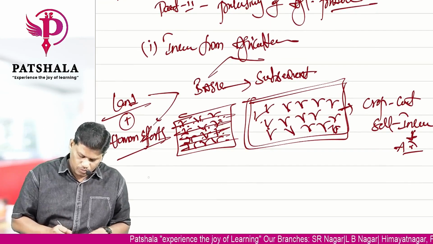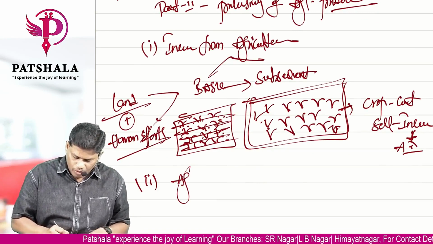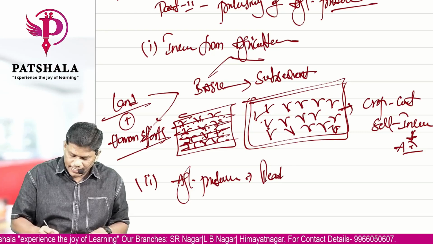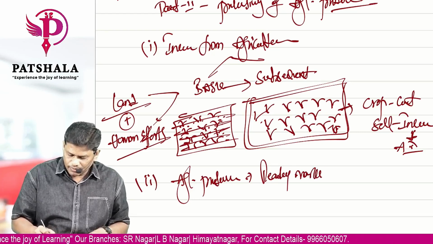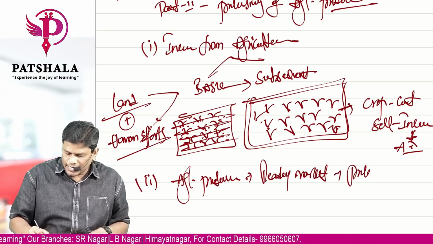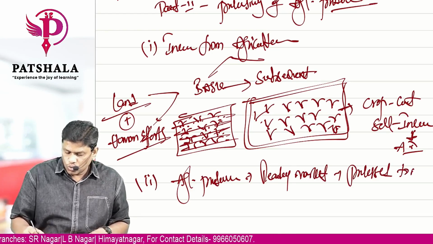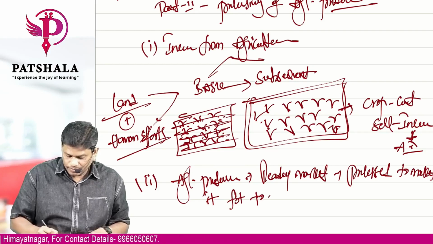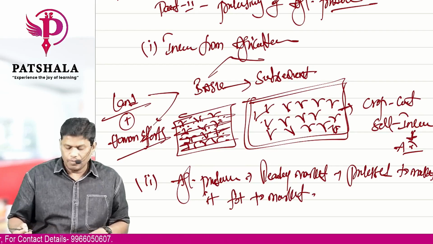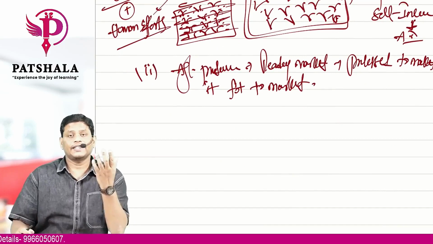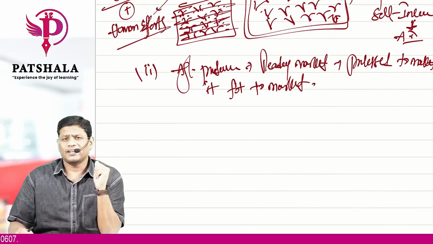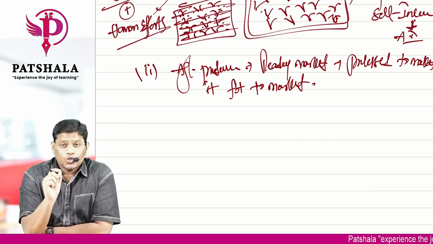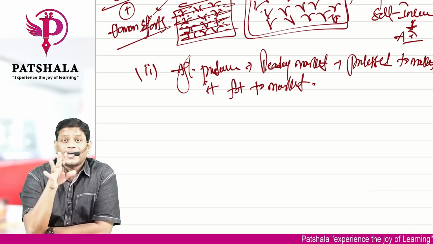In part 2, whatever the agricultural produce that you got, if that agricultural produce doesn't have a ready market, it should be processed again to make it fit to market. See, some productions in agriculture don't have a ready market. When I say ready market, it's not that someone is buying. An end user should buy, and there should be an active market for it.